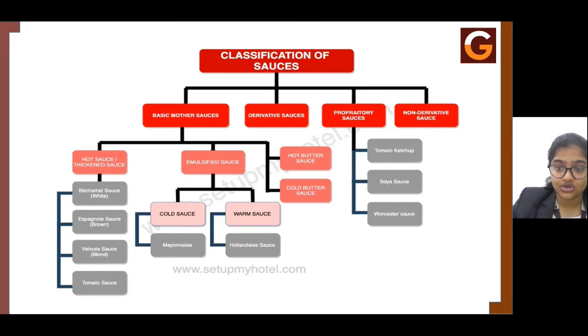So this hollandaise sauce has a small history. That is, while France made butter of its own.